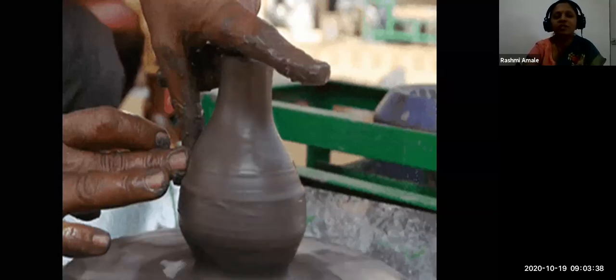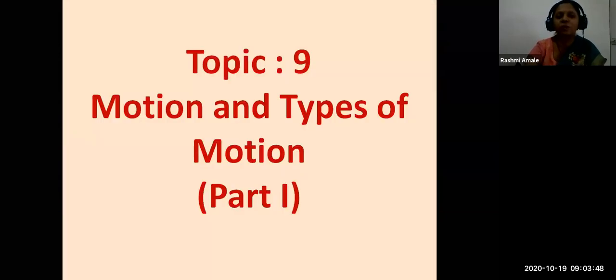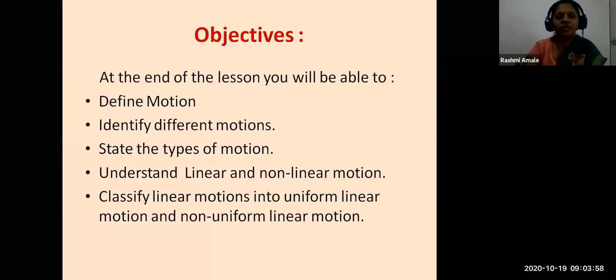So students, in our surroundings, we see different moving objects. Our today's topic is based on moving objects. The name of our topic is lesson number 9, motion and types of motion, part 1. Let us see the objectives of this lesson.